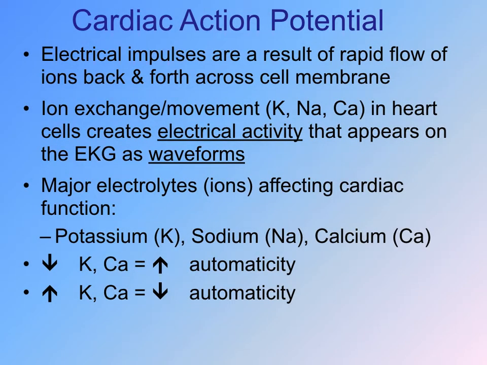As we look at the action potential, this should be a review again from physiology. Electrical impulses are the result of rapid flow of ions back and forth across cell membranes. The big ion exchange and movement is sodium, potassium, and calcium in heart cells, and it creates electrical activity that appears on the ECG as waveforms. When we're looking at potassium, sodium, and calcium, if we have decreased potassium and decreased calcium, we're going to have increased automaticity. If we have increased potassium and decreased calcium, we're going to see a decrease in automaticity.